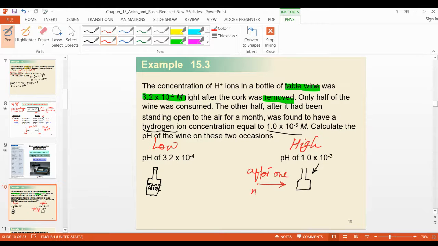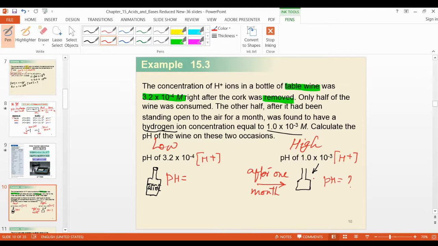After 1 month, it means the concentration of 1 into 10 to the power minus 3 is high, right? This concentration means H plus. So you have to determine the pH value for this, and you have to determine the pH value for this. So tell me now, which pH will be less, which pH will be high? Just a general question. There is no need to calculate.